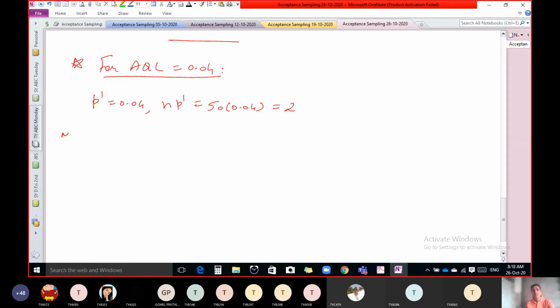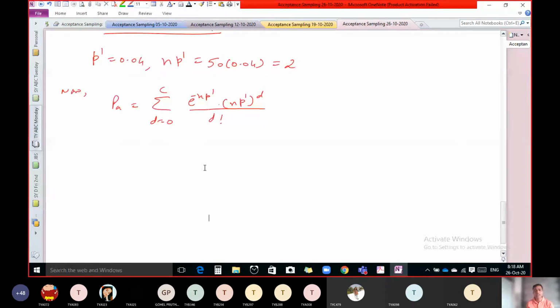Now put all values. D equal to 0 to C. C is 1 here.